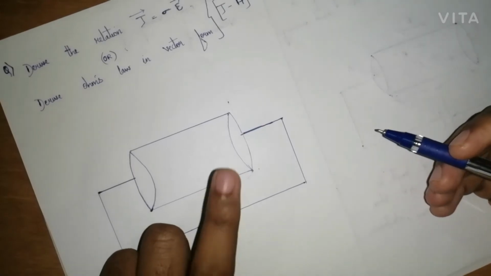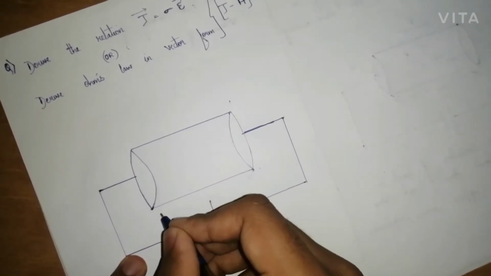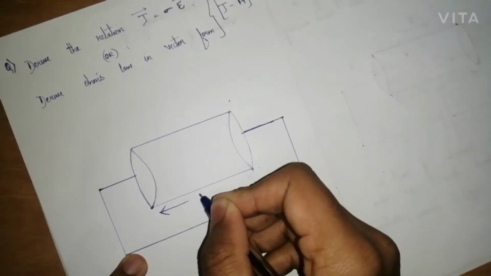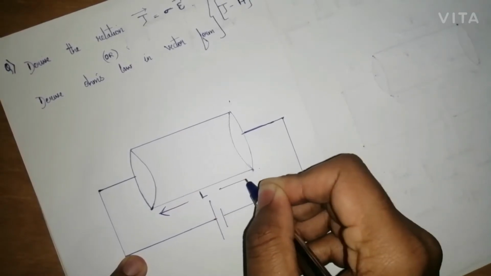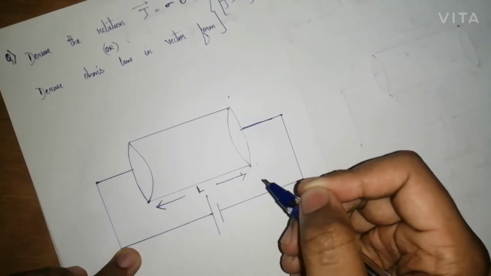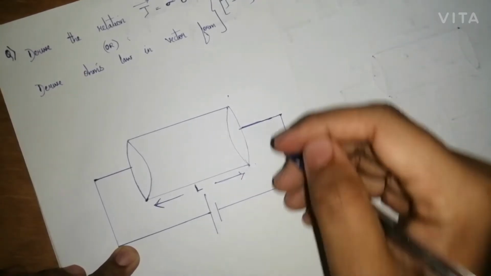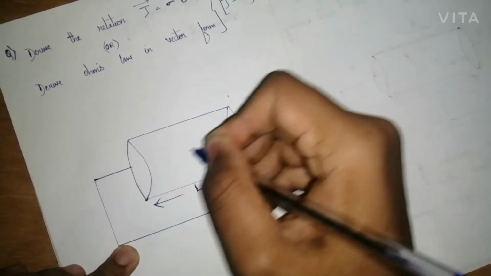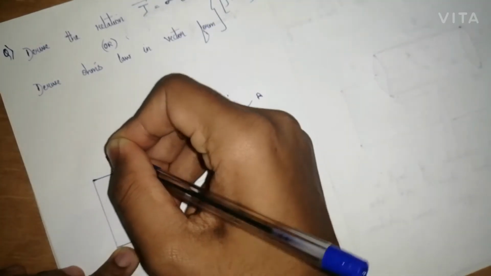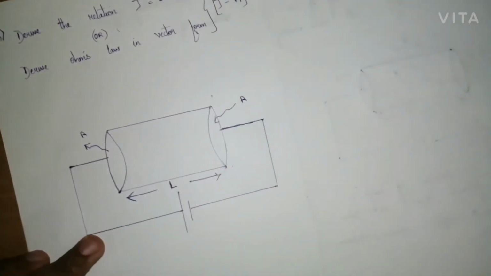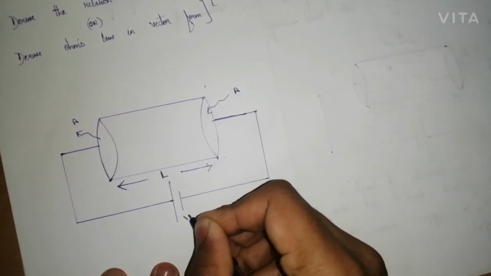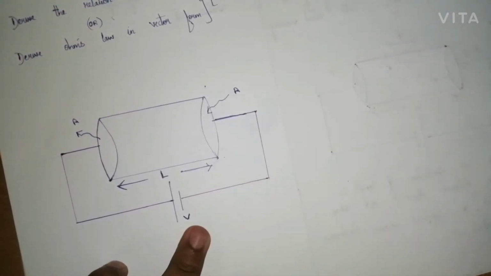So this is a conductor of length L and area of cross section A, and this is a battery with potential V.